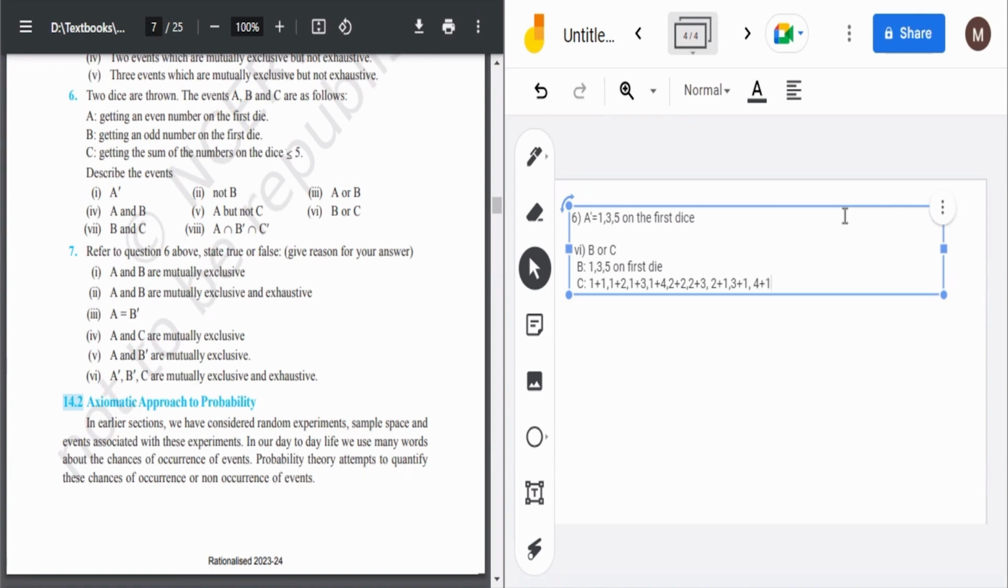And 2 plus 2 are, and 2 plus 3 are, 3 plus 2 also. So these events are possible for C. Now we have to write B or C, मतलब जो B में भी है and जो C में भी है, B union C we have to write. So 1, 3, 5 on the first die and the ones from C.